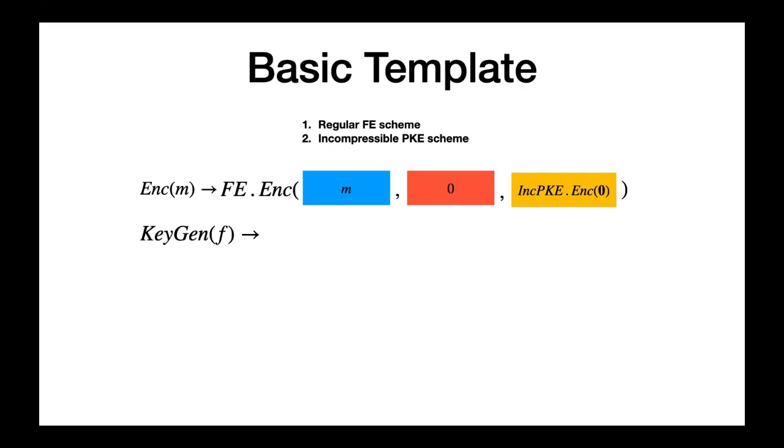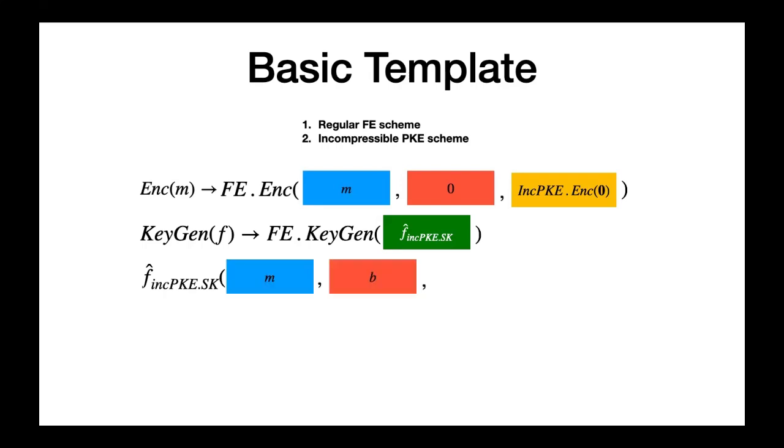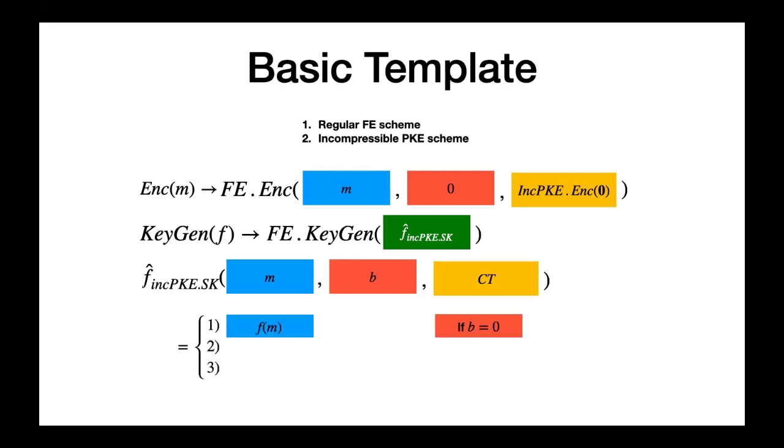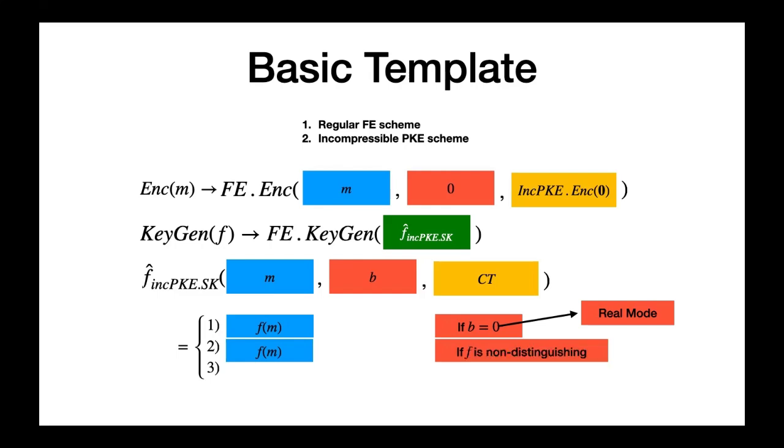Now, to create a secret key for some function f, the key generation algorithm defines an expanded function f hat with the following description. It takes as input a message, a bit B, and an incompressible ciphertext. If the bit B is equal to 0, it outputs f of m. The bit B set to 0 denotes that this is a real-world scenario. Again, the function outputs f of m if f is a non-distinguishing function. Recall that a non-distinguishing function is a function such that f of m0 is equal to f of m1.